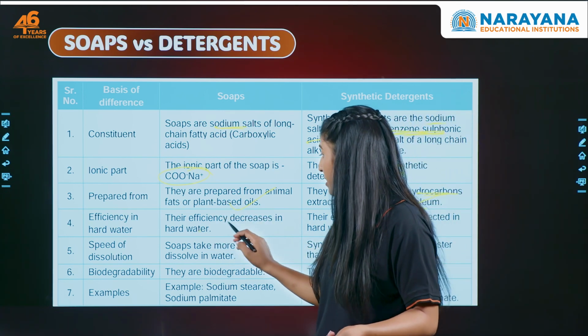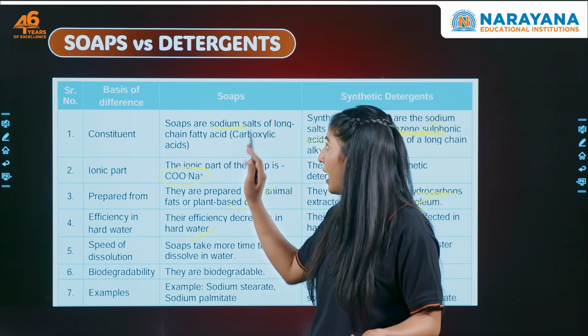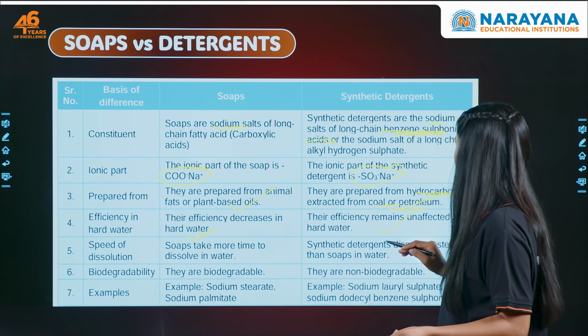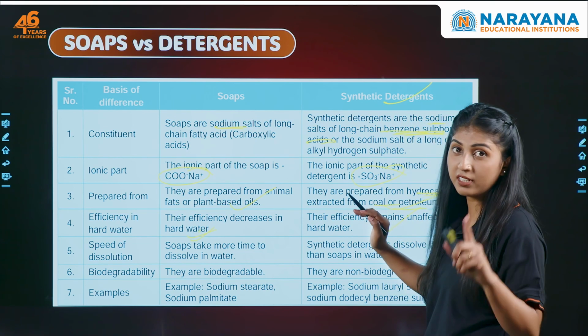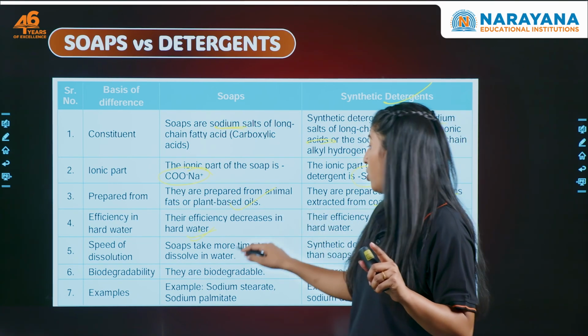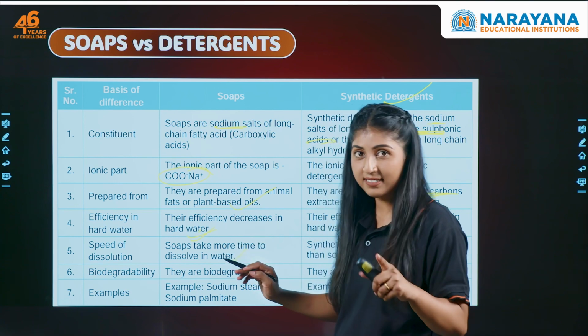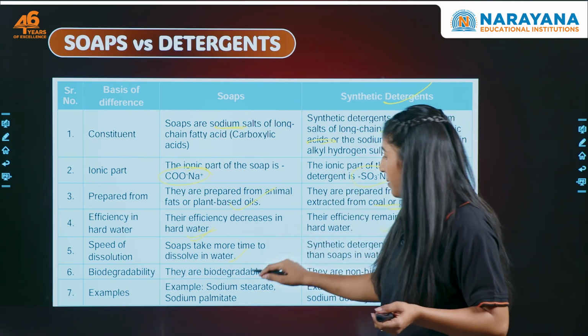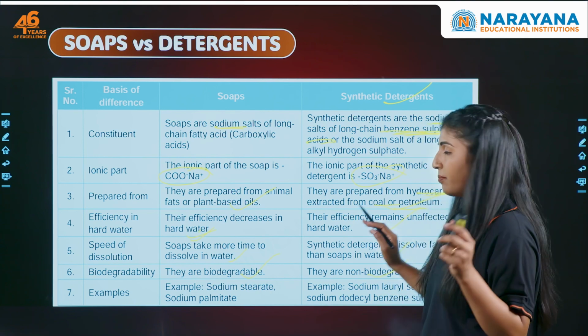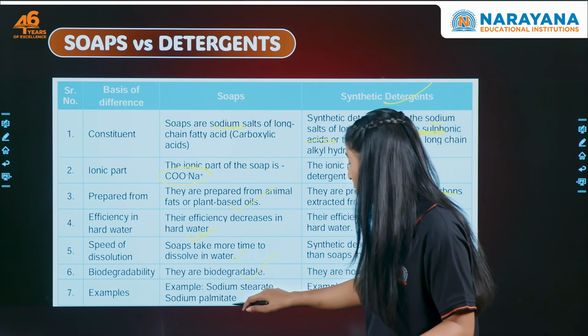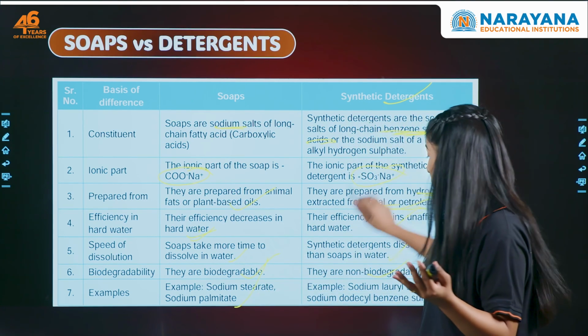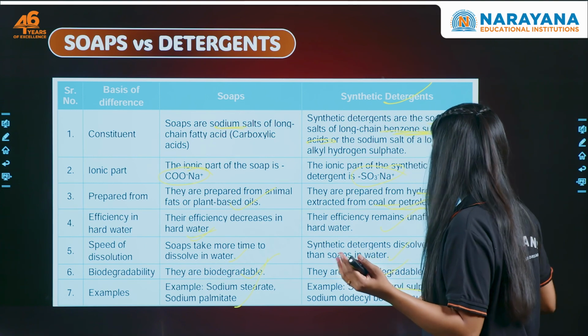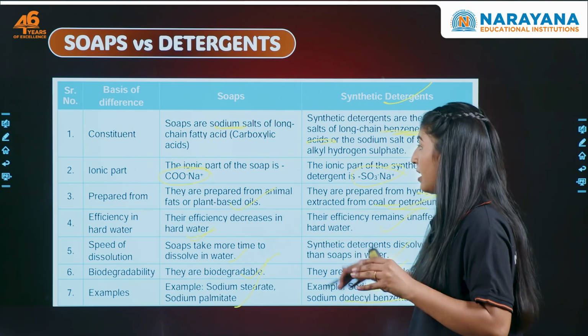Now, soaps are not very efficient in hard water, while detergents are very efficient in hard water. Soaps take more time to dissolve in water, while detergents dissolve very quickly. Soaps are biodegradable, while detergents are non-biodegradable. What are the examples of soap? Sodium stearate, sodium palmitate, while detergents are sodium lauryl sulfate, sodium dodecyl benzene sulfonate, etc.